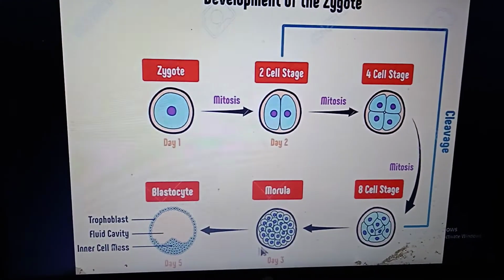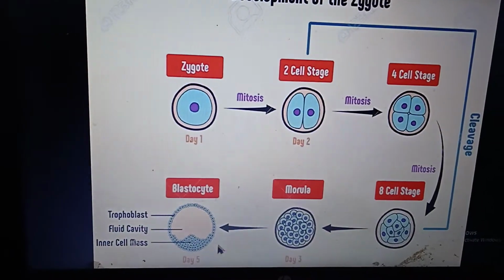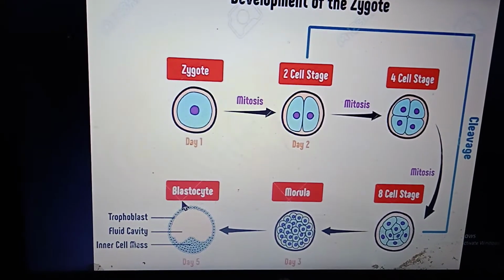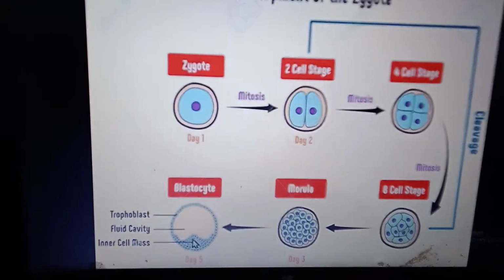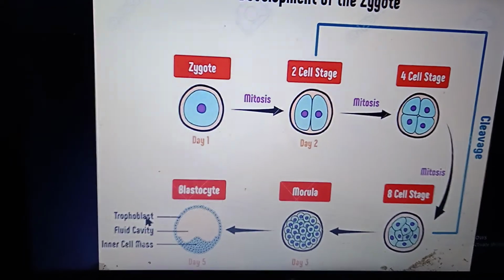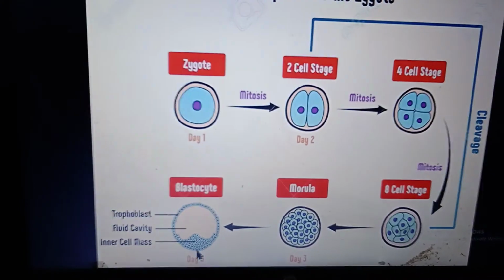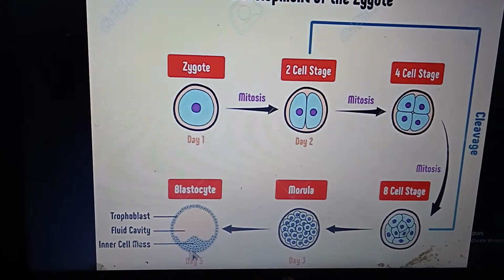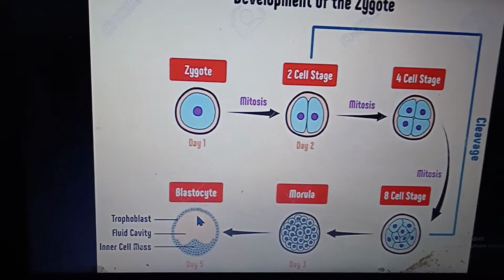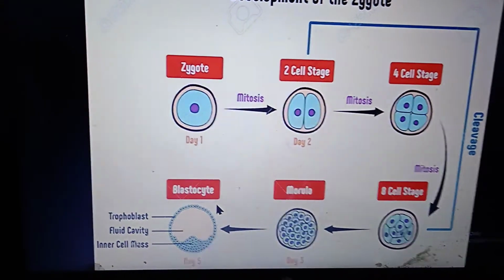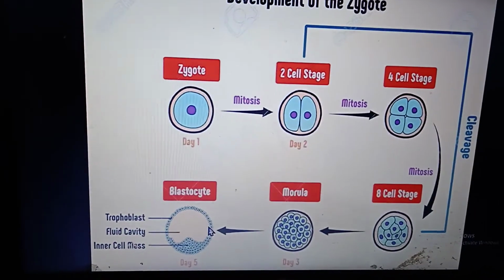cell mass. Now it is differentiated into the outer cell mass, which is compactly arranged and known as the trophoblast, and the inner cell mass, which is first haphazardly arranged, but as soon as the uterine milk enters, it is pushed to one pole, that is the inner cell mass, and the blastocyst is formed. First it is a blastocele, but when uterine milk enters, it turns into a blastocyst.